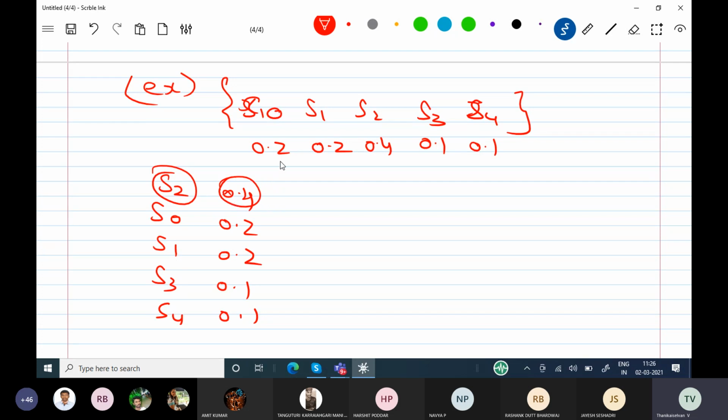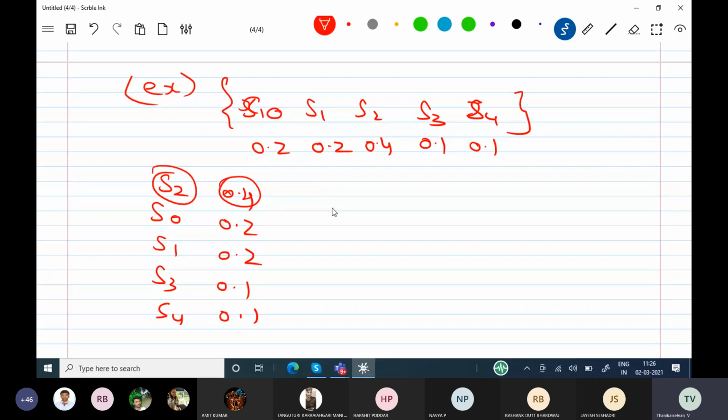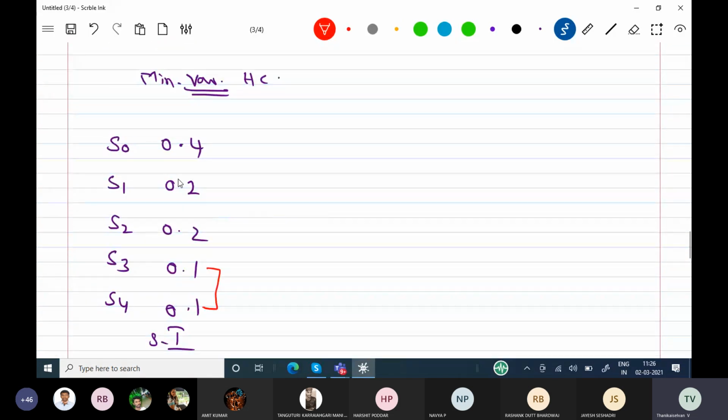Are all understanding what I am trying to say? Yes, sir. So first we have to ensure that all the probabilities are in descending order. Likewise in the remaining stages, it is a stage by stage process, and we ensure the probabilities are in descending order.